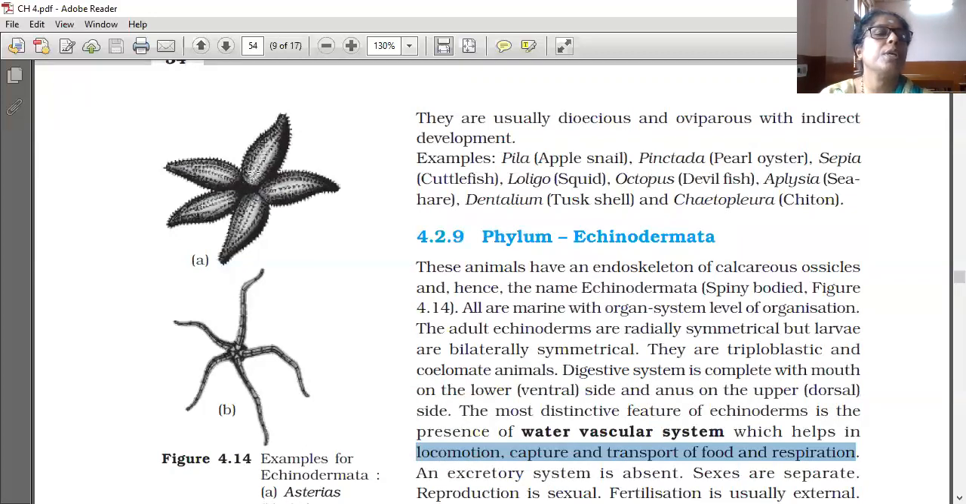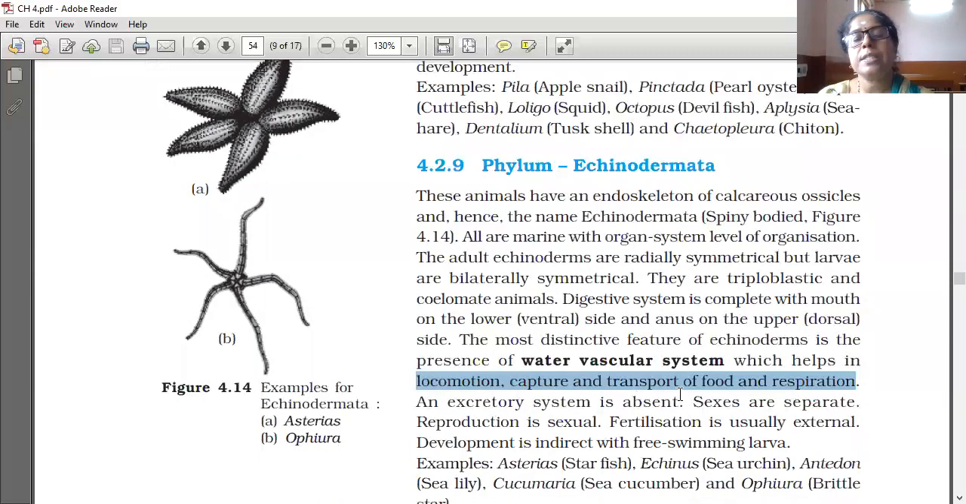Here we are seeing the water vascular system. Water is flowing through that system, since they are aquatic. From there, water will flow through this, and through the water current they will move, which is locomotion. From that water current they also capture food, that is capture and transport of food. And for respiration, oxygen is also taken from that water. So the water vascular system helps in locomotion, capture and transport of food, and respiration.